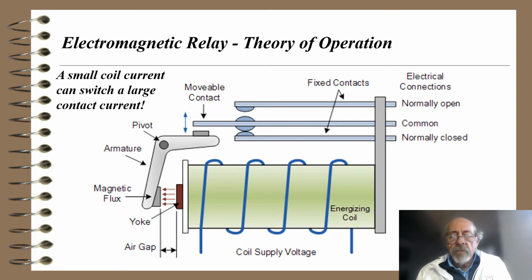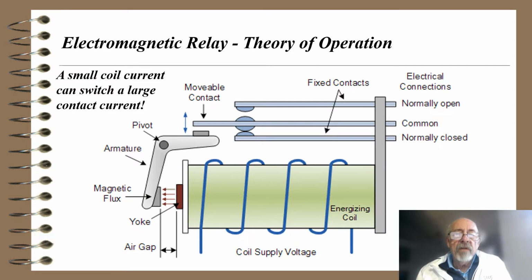You put a small current, say a couple of milliamps, through the energizing coil, which might be thousands of turns of wire, and it will create a large magnetic field and cause the yoke, as it's called on the diagram, to be attracted to the core of the energizing coil.